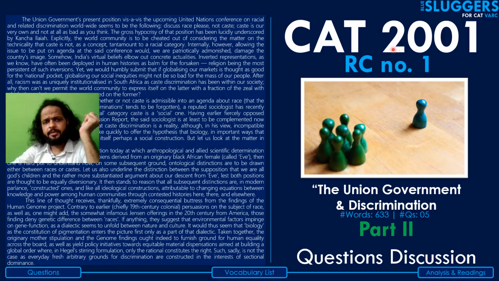In today's session, we'll be continuing with the RC that we had taken up in the first part of the session, right? This RC had appeared in your CAT exam in 2001. I've titled it as The Union Government and Discrimination, 633 words, 5 questions, a little lengthy as compared to your current CAT standards, and the passage is also quite difficult to comprehend.